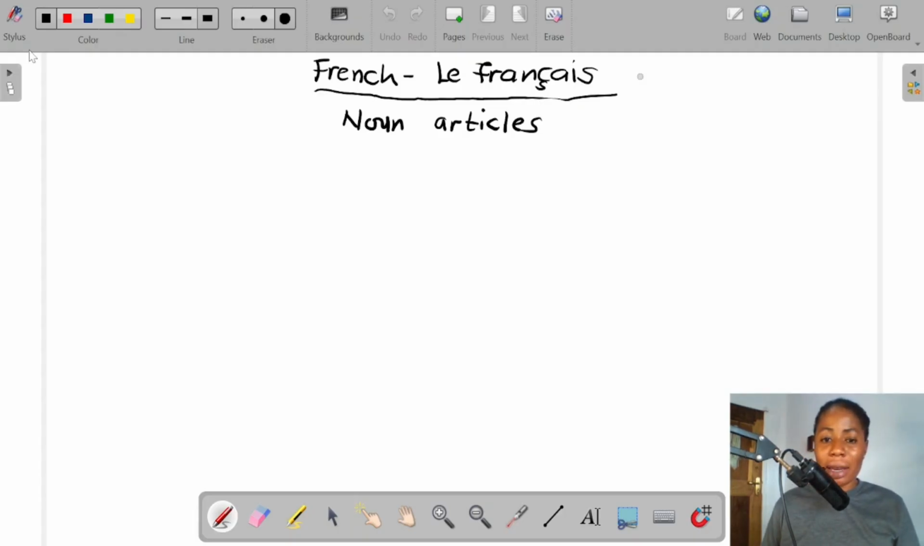Today we want to look at noun articles in French. Alright, so what are noun articles? They are words that are placed before a noun, showing whether the particular noun is specific, non-specific, or of unspecified quantity. So in French, we place the article before the noun.